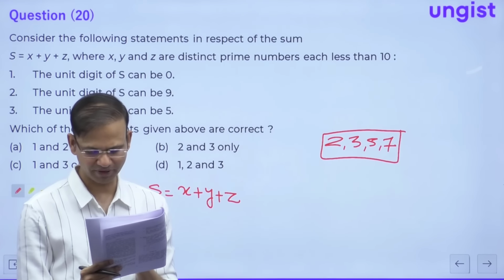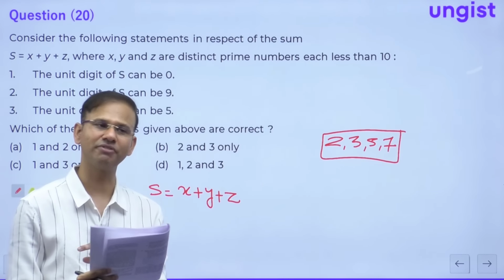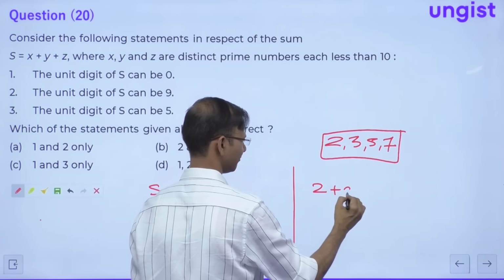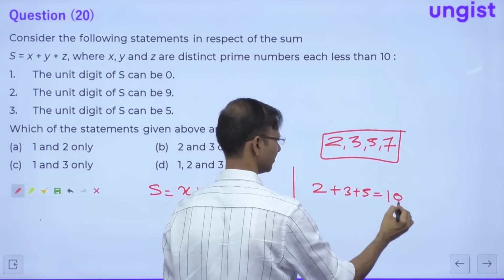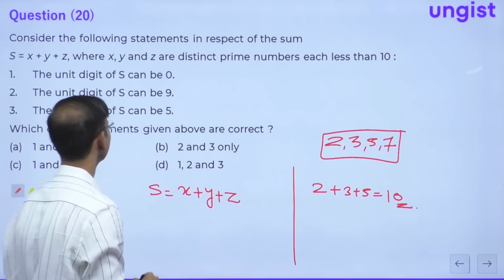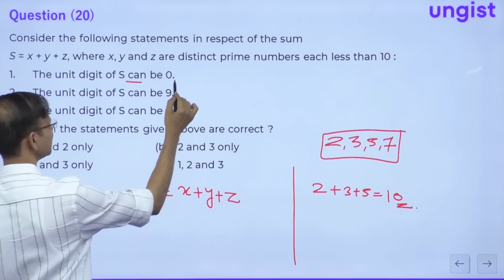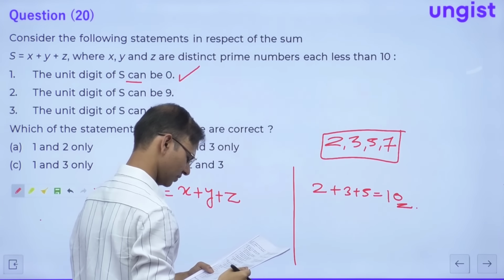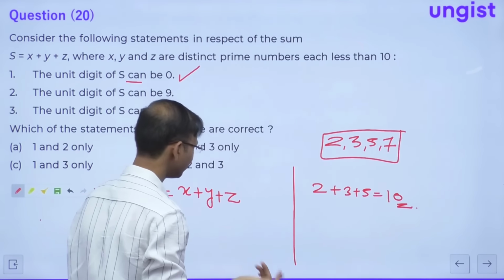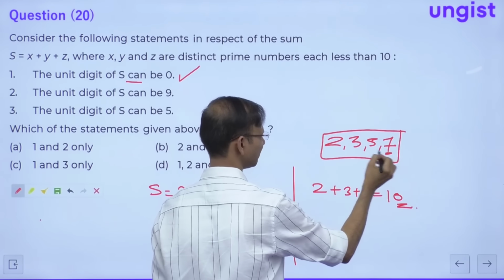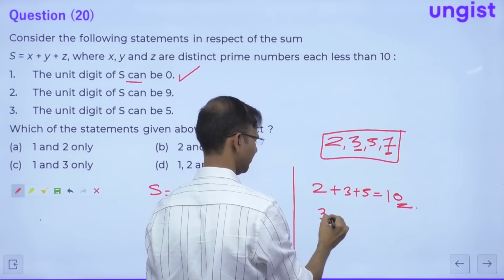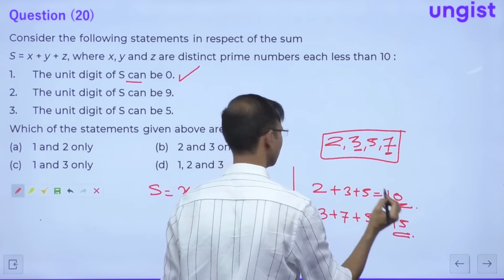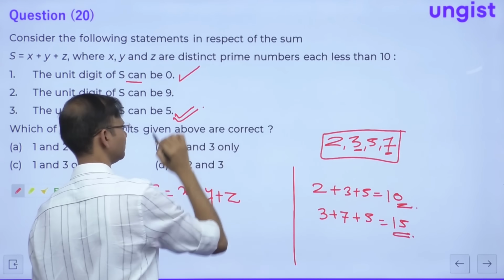The unit digit of s can be 0, it can be 9, it can be 5. Okay, let's see. So guys, if we take 2 plus 3 plus 5, that is 10. So 0 is possible, correct? Right? Unit digit of sum can be 0. Yes, it is possible. Now the question is saying unit digit of s can be 9 and unit digit of s can be 5. See guys, 7 plus 3 is 10, right? So 3 plus 7 plus 5 gives you 15, right? So unit digit of 5 is also possible.